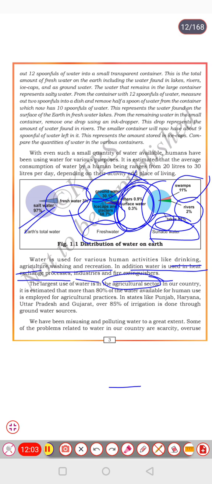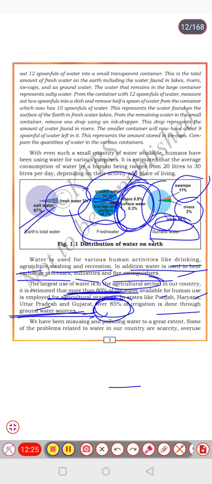In our country, it is estimated that more than 80 percent of the water available for human use is employed for agricultural practices. In states like Punjab, Haryana, Uttar Pradesh and Gujarat, over 85 percent of irrigation is done through groundwater sources. But the bad thing is that we have been misusing and polluting water to a great extent.